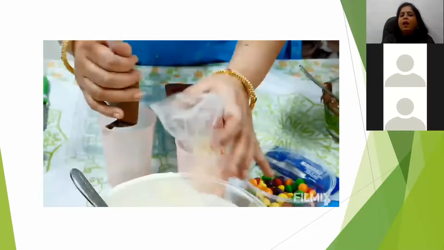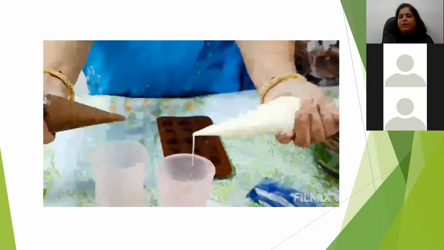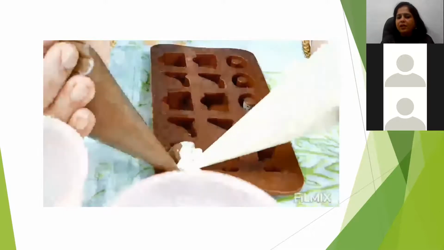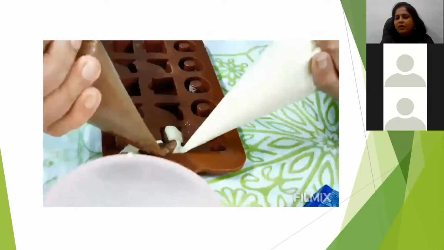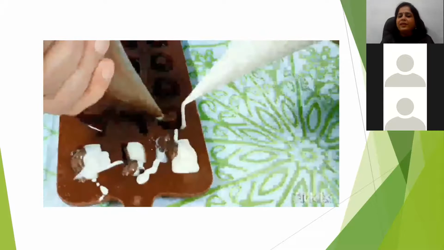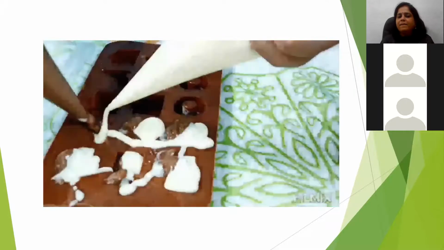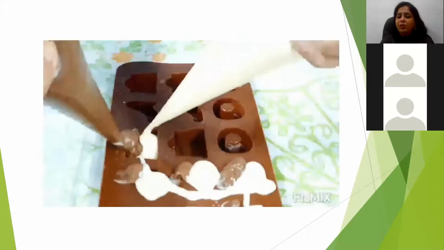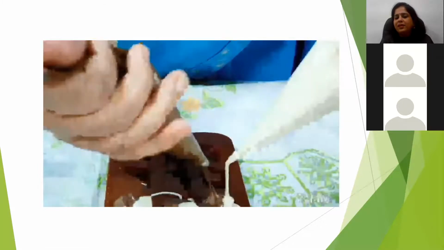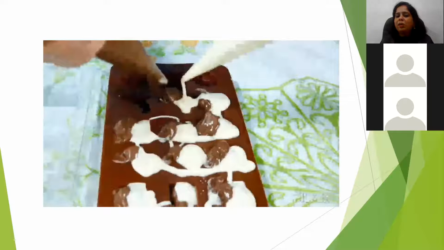So now you can give one to your child and one you can have and work as a pair here. So I pipe it inside the mold. You can see my brown is a little harder. If it is very new, then it comes out very easily and very nicely. Mine is actually a 2-3 months old compound.